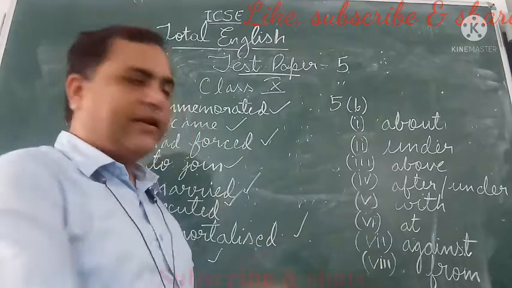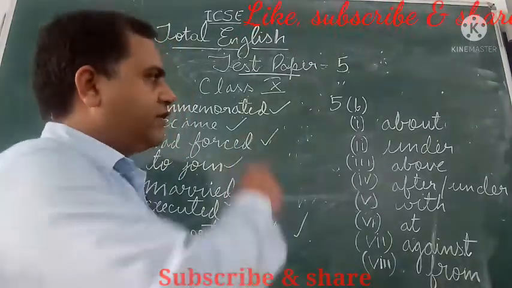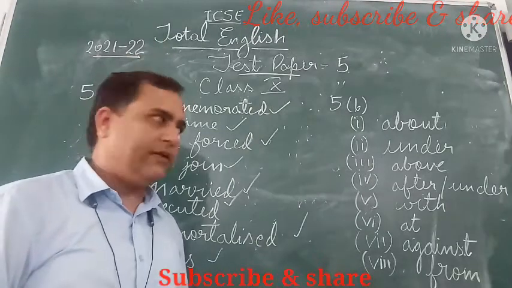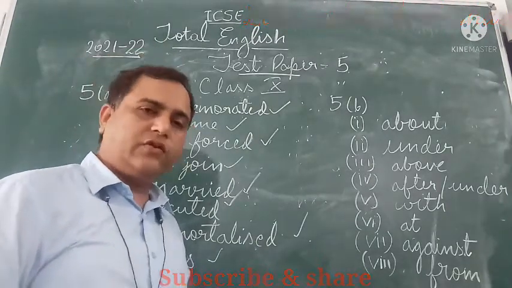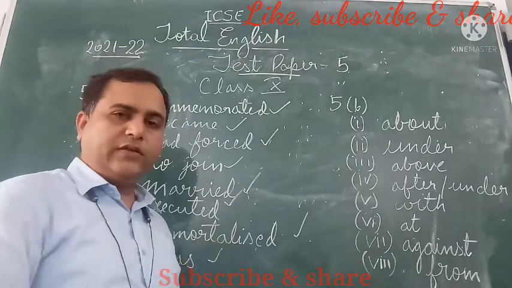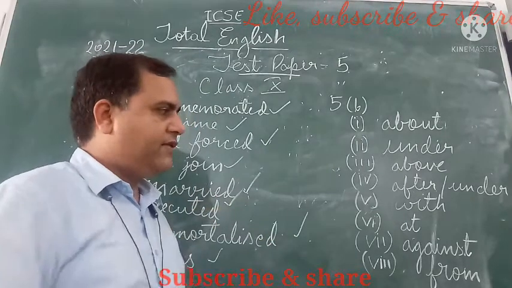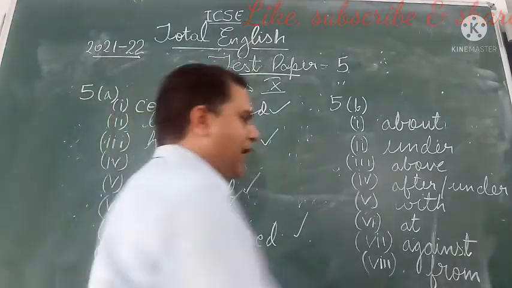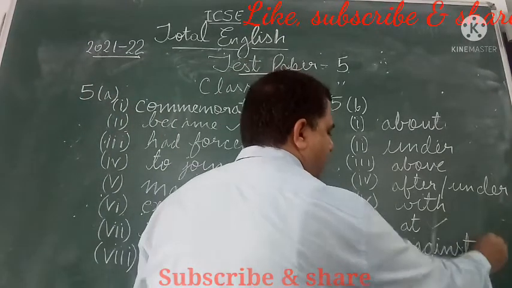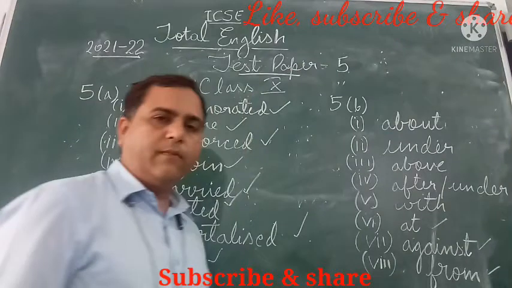Okay, answers are written on the blackboard, children, for you. First one is about, then under, third is above, fourth one after and under, any one of these two. Fifth is with, sixth is at, seven against, and the last one is from.